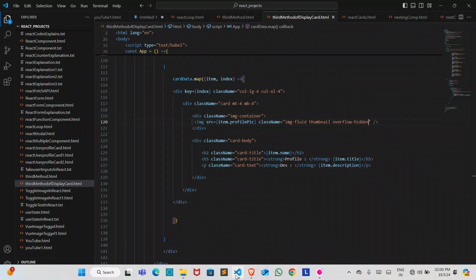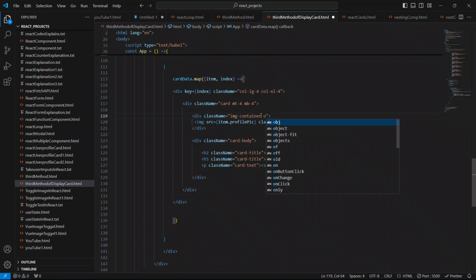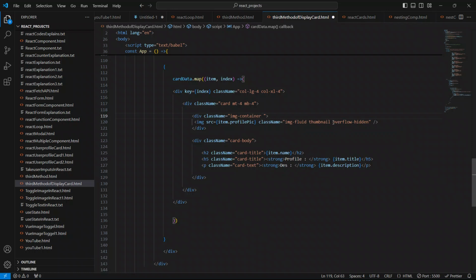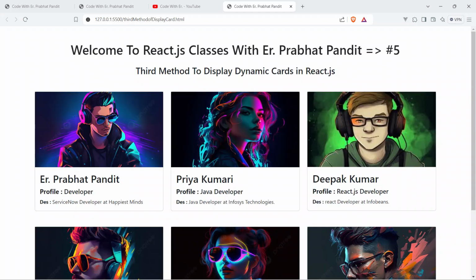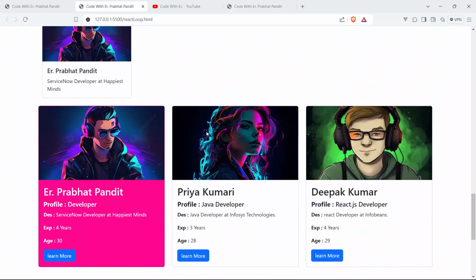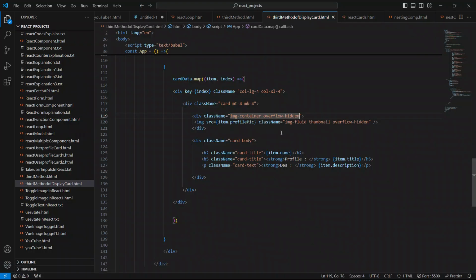Okay, so come up to this and give overflow hidden. Copy the same class from here and paste it here. I still want to make it look like this. You can see there is a border radius also, so I want to make it look like this. We have to say overflow hidden.